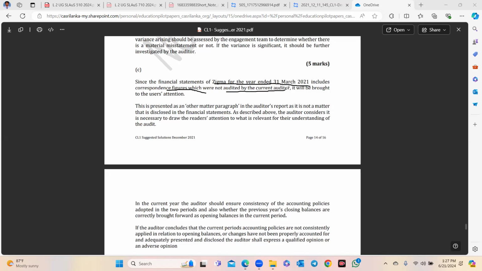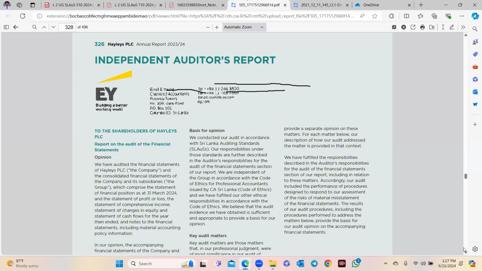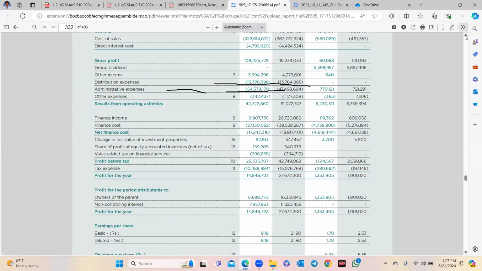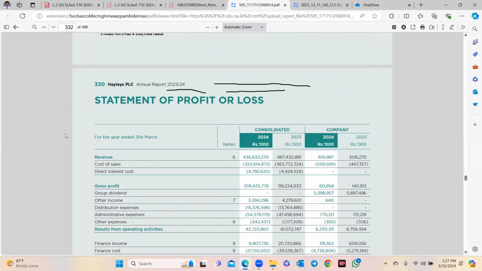Comparative financial statements are not applicable in Sri Lanka, but corresponding figures are applicable. Here you can see the corresponding figures. We are showing the previous year, like in Haley's PLC. Here you can see it, for the consolidated, company and consolidated.